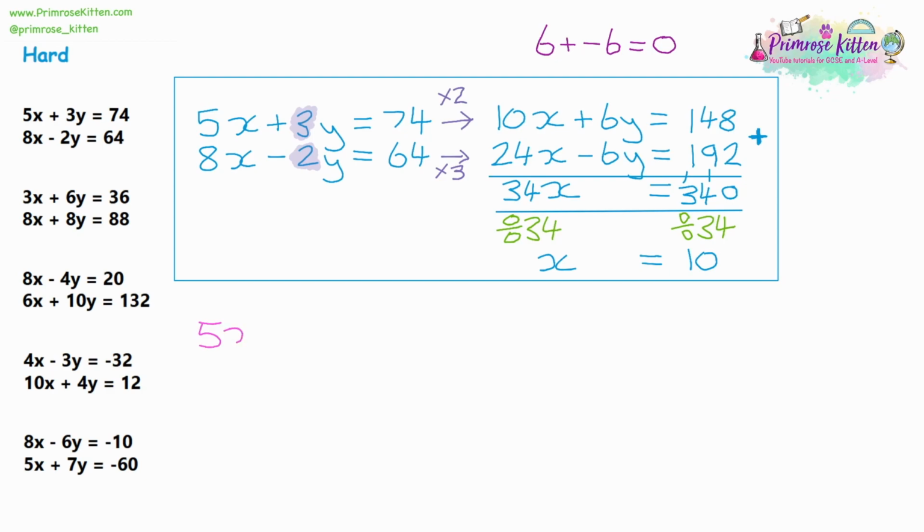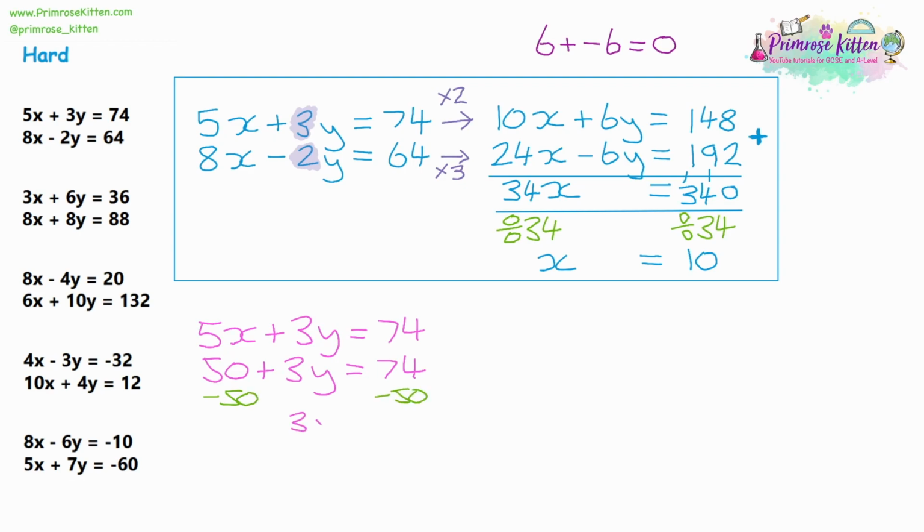So we have 5x plus 3y is equal to 74. We know that x is 10, so it would be 50 plus 3y is equal to 74. And then we can use our solving equation skills. So we can take 50 away from both sides.